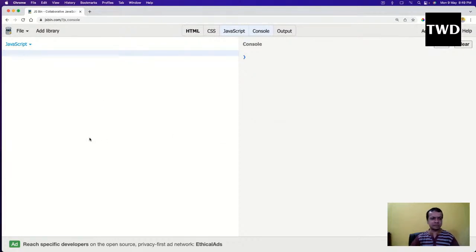Variables are very important to any programming language. Okay, so we have TypeScript and Angular.